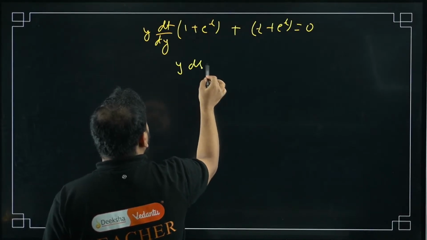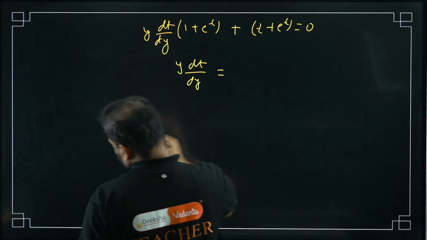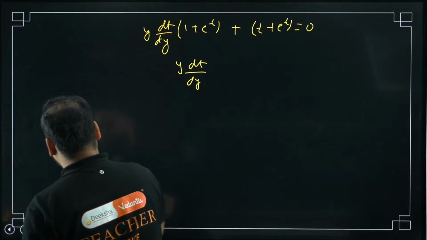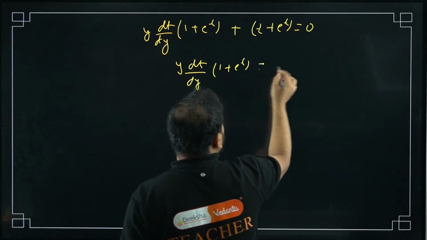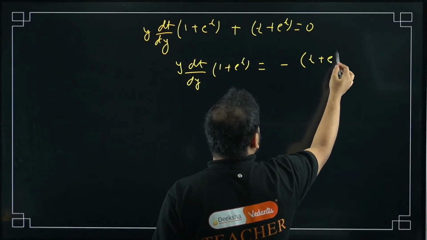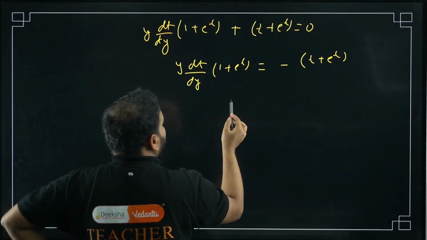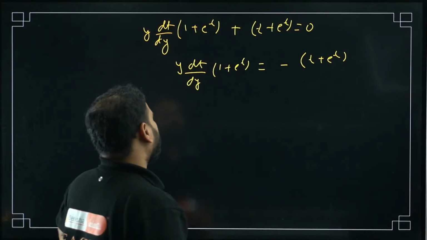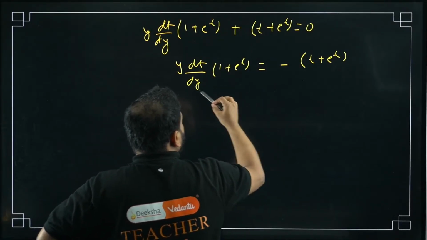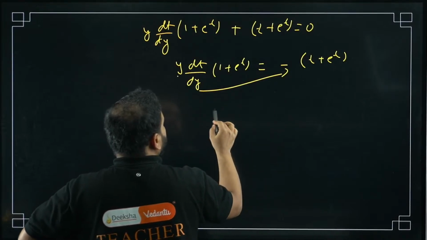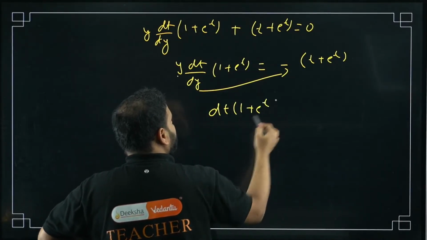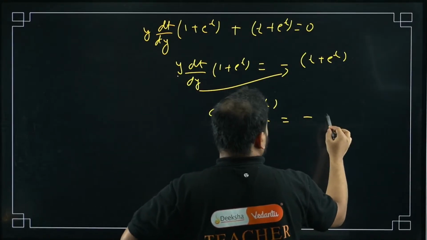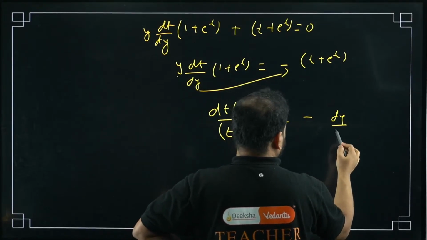y dt by dy equals to... I forgot, times 1 plus e^t is there, no? Times 1 plus e^t will be equal to minus of t plus e^t. I've taken, I think, the incorrect one, but it's okay, it works. Let's take dy by y on this side and this on this side. It will become dt times (1 plus e^t) divided by (t plus e^t) equals to minus dy by y.